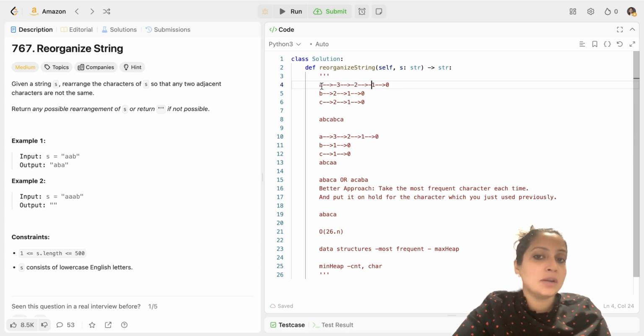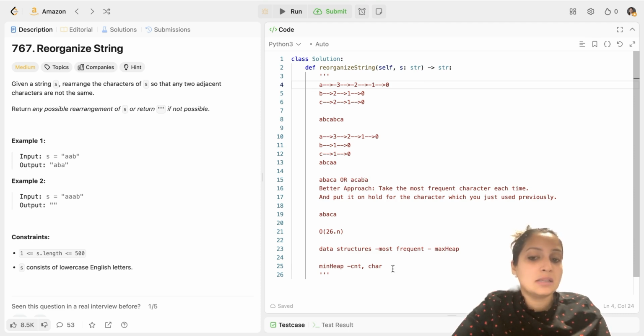And every time we take the character out, instead of decreasing the count, we'll be adding 1 to the count because we have taken the negative of all the counts. So I hope you understand our approach. So we'll be using a min heap rather than a max heap because Python has a default data structure called min heap. And for facilitating the functioning of min heap as a max heap, we'll be negating all the counts and adding 1 to the count of the alphabet which we are choosing to take.